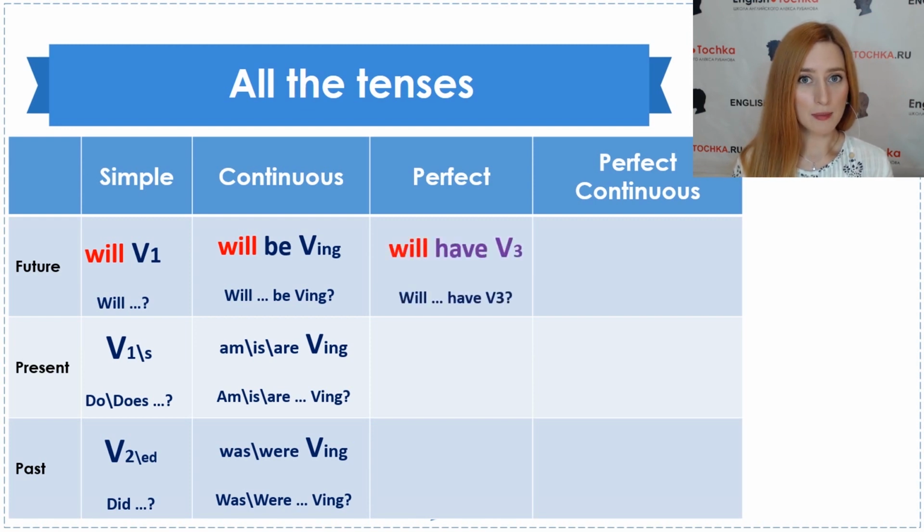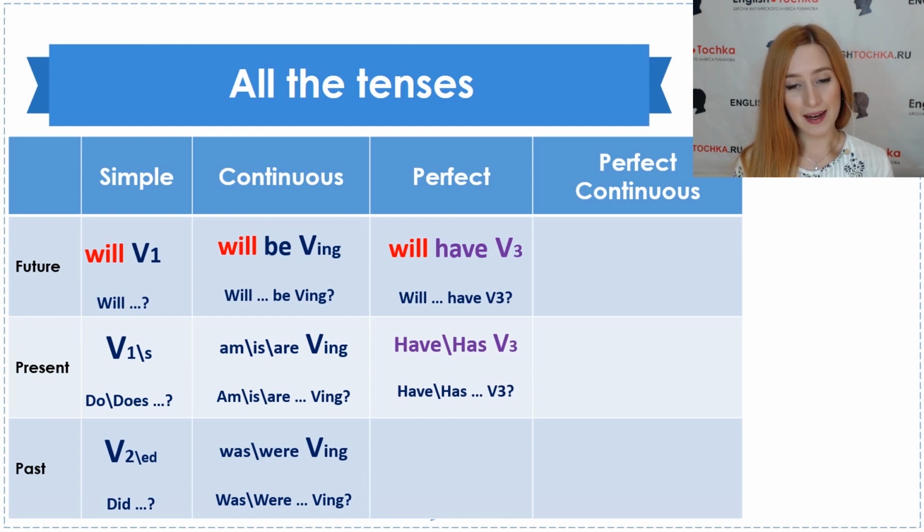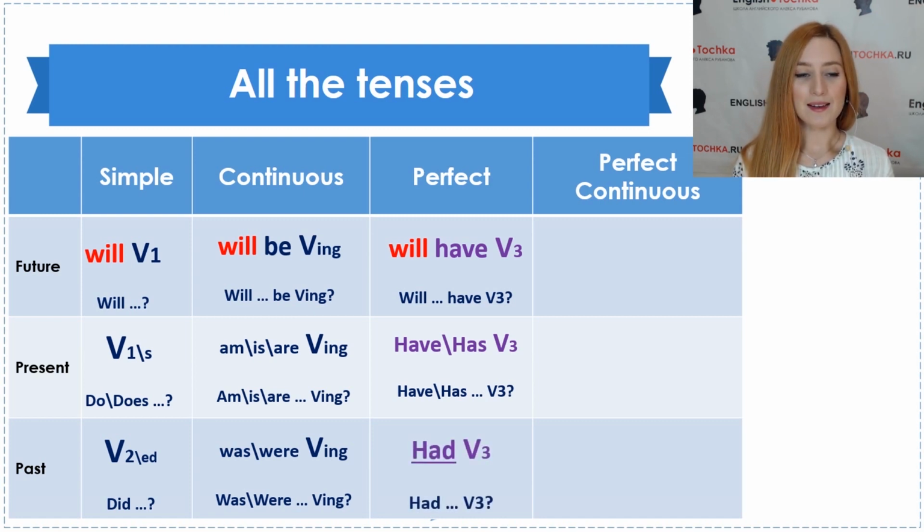We will have been to Spain. We will have traveled to Spain by the end of the year. Or present perfect, we have already gone to Spain. She has already gone to Spain. She has already been to Spain. And past perfect, the reason in the past for another action in the past. She had a headache yesterday because she had watched 5 movies in a row, probably something like that.